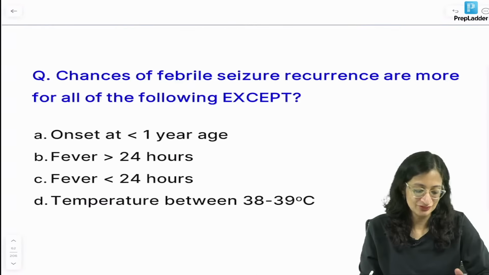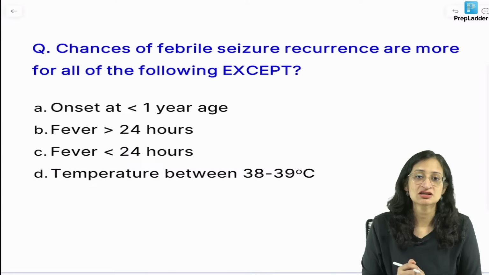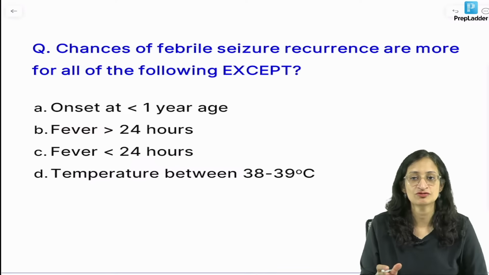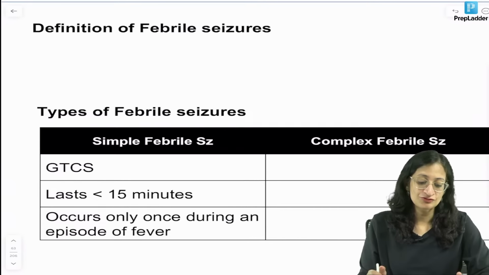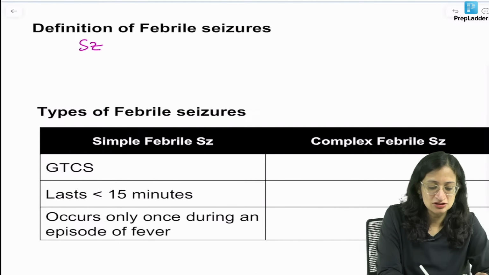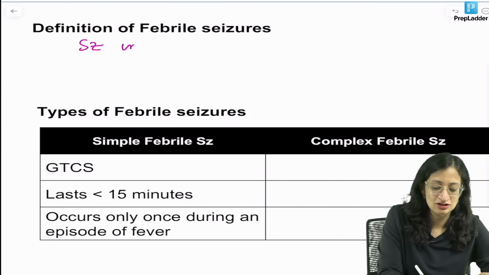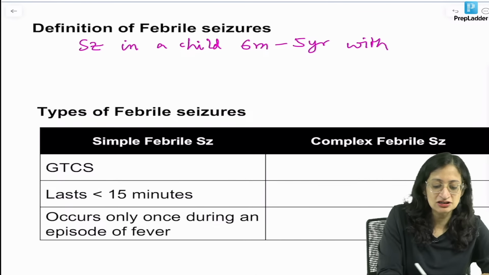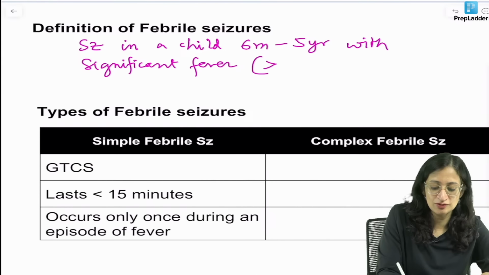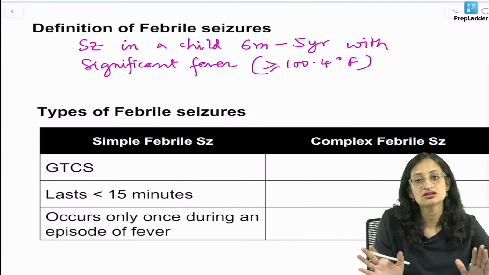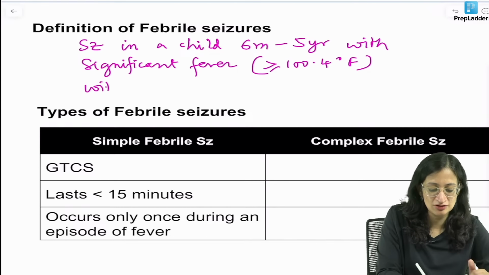Okay. So, chances of febrile seizure recurrence are more for all of the following except. Let us discuss a little bit about febrile seizure. We come back to answer this question. Definition of febrile seizure: it is not just fever plus seizures. It is seizures in a child in the age group 6 months to 5 years with significant fever, meaning the temperature should be greater than or equal to 100.4 degrees Fahrenheit, without any evidence of CNS infection.